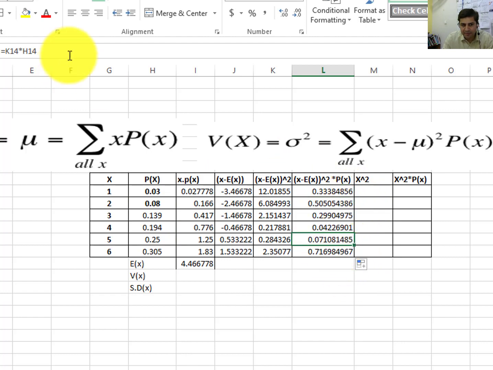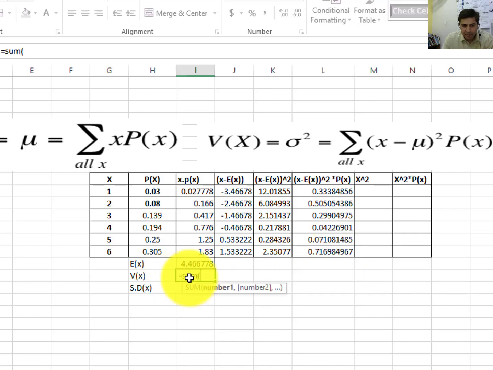For example, if you click this, this probability is multiplied with (x minus mean) whole square, so you will get this value. So how will you calculate variance? Variance is equal to the sum of (x minus mu) whole square into p(x). Take the sum of this whole column and press enter. So you will get this.